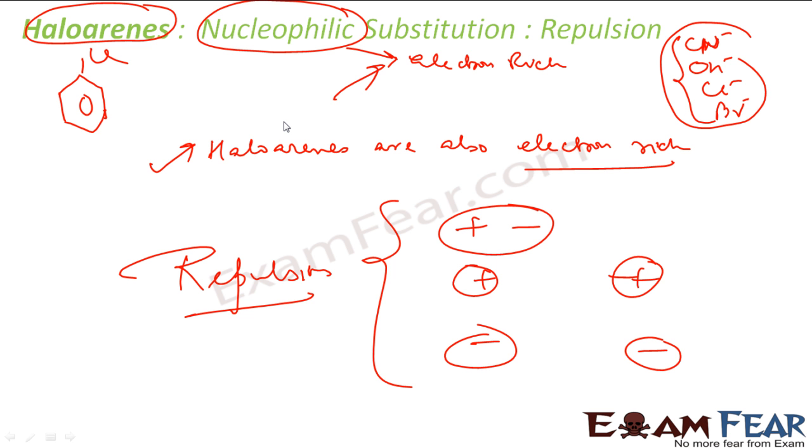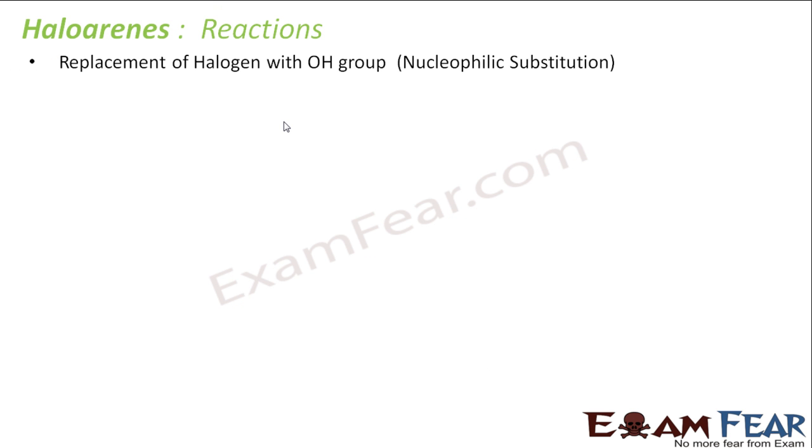Correct? So that is also one reason why nucleophilic substitution is a little difficult in haloarenes. So let's talk about the different kinds of reactions we'll see in haloarenes. What we have told till now is that for haloarenes, it's difficult to go for nucleophilic reactions. Why? We said it was because the ring is more electron rich, right?